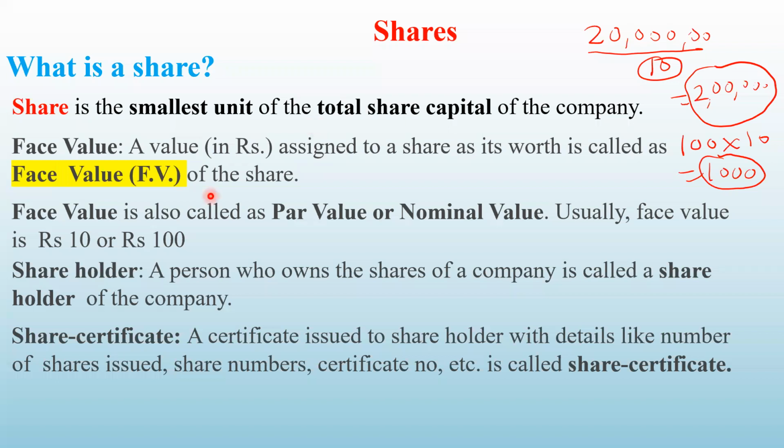So what is face value? It is the value or the worth assigned to 1 unit of the share. Okay. Now, as I mentioned here, face value is also called par value or nominal value. Some books use these terms for face value. Usually the face value is 10 rupees or 100 rupees. It can be 1 rupee also, but very rare.